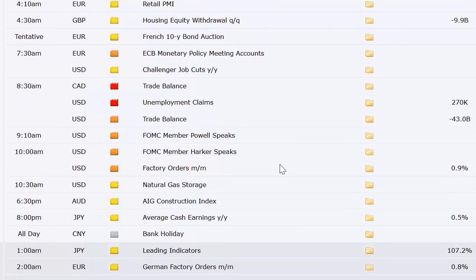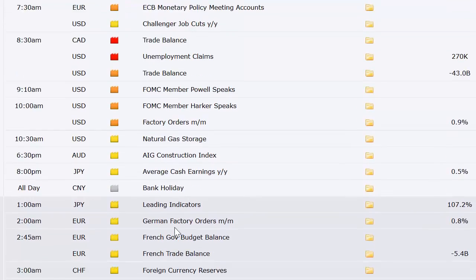CPI out of Switzerland. Retail PMI out of Europe. UK's got their housing equity withdrawals. French 10-year bond auction. Challenger job cuts out of the U.S. Trade balance out of Canada. Unemployment claims and trade balance here in the U.S. So the unemployment data is one thing, but the trade balance is one of our big three every month. So we'll be half size ahead of that.